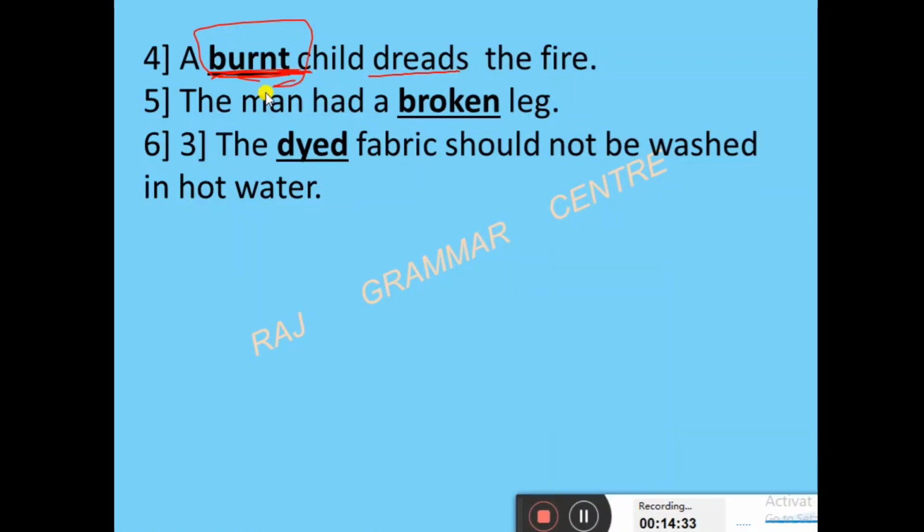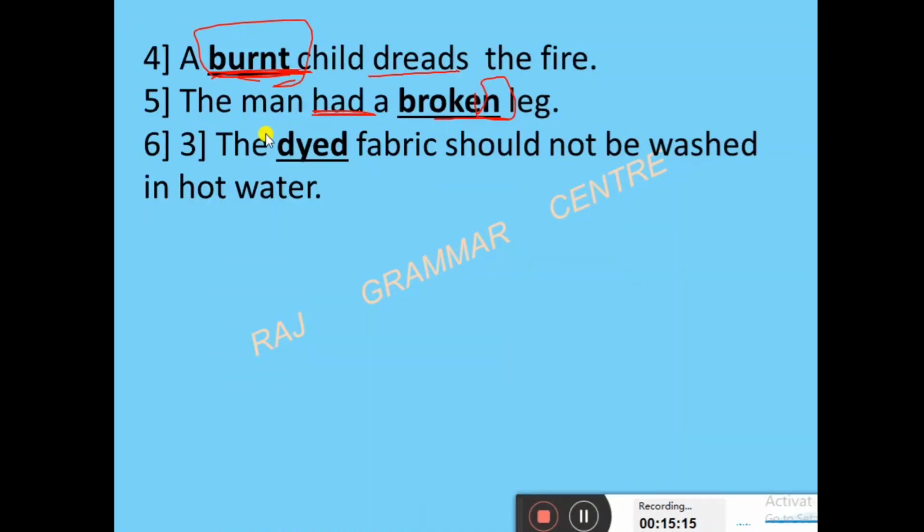The man had a broken leg. Here had is the main verb. If anywhere only an auxiliary verb is there, it is considered the main verb. If I say I am okay, I am is the main verb. But if I say I am feeling okay, then I am is the auxiliary verb because feeling is the main verb there. So in the man had a broken leg, broken is the past participle, and here n is there. I already gave the formula: en, ed, all these things.